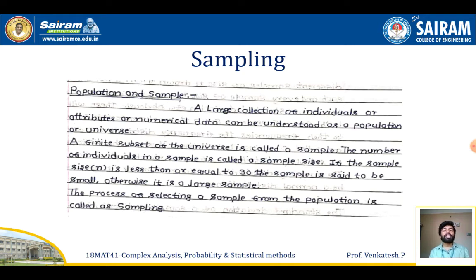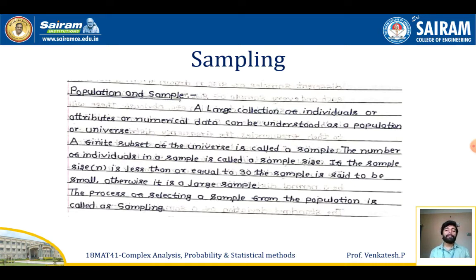The number of individuals in a sample is called the sample size. For example, if my sample contains 10 individuals, the sample size is equal to 10. If the sample size is less than or equal to 30, we call those samples simple samples or small samples. If the sample size is greater than 30, we call them large samples.